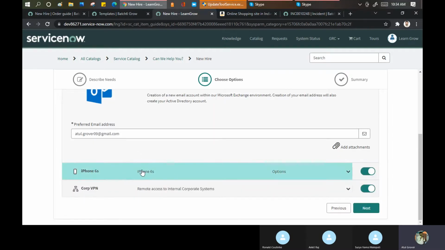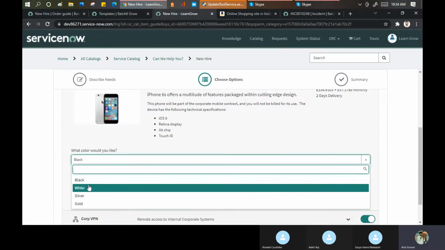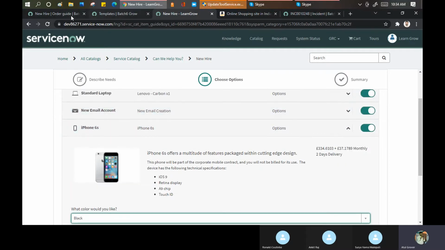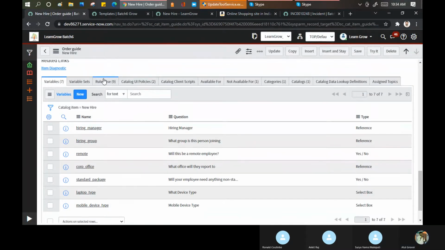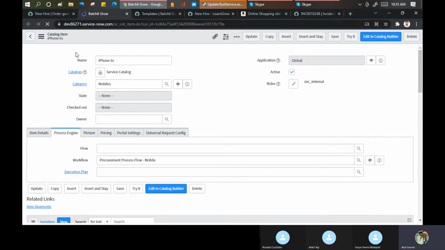Okay, as you said, you need an iPhone. Which iPhone do you want? This one. What color do you want? I want black. Now, if you see iPhone, let me show you here. Rule based. See, open this iPhone 6s. It is a separate catalog item as well. See, it is in the catalog item table.